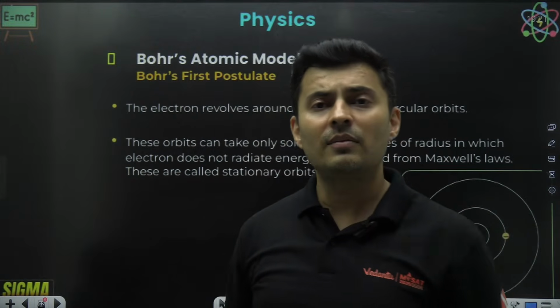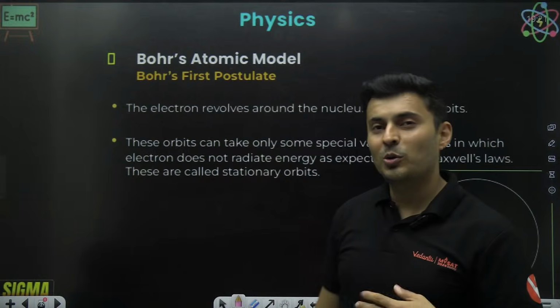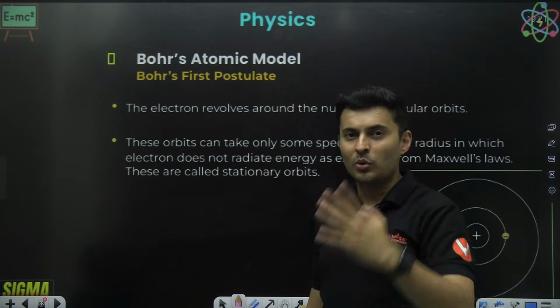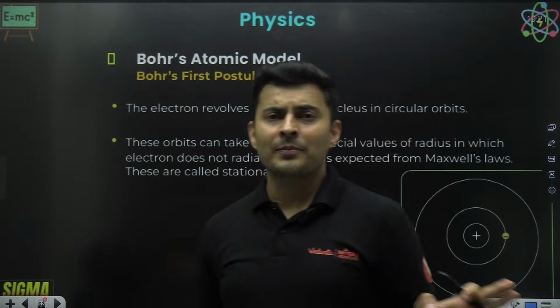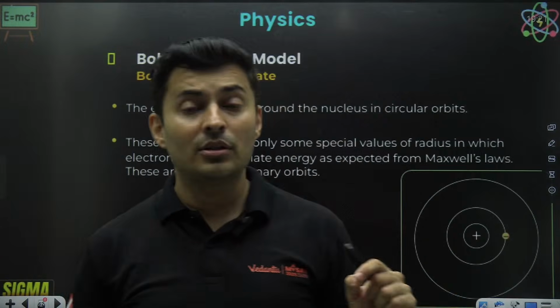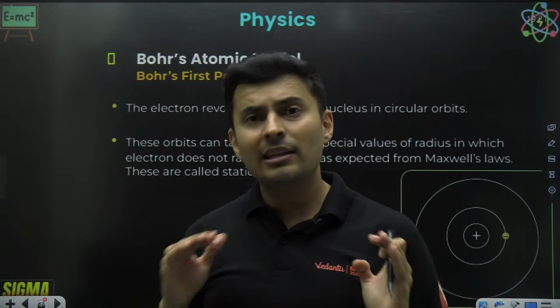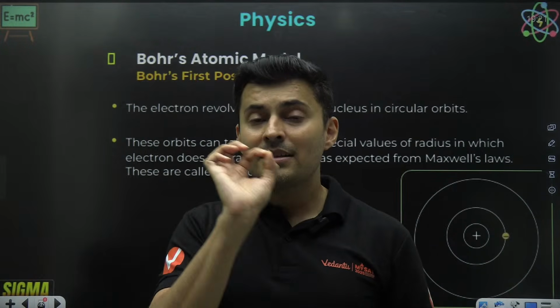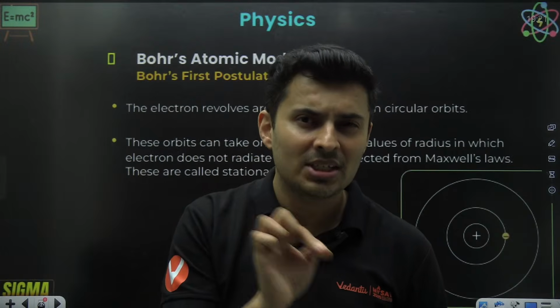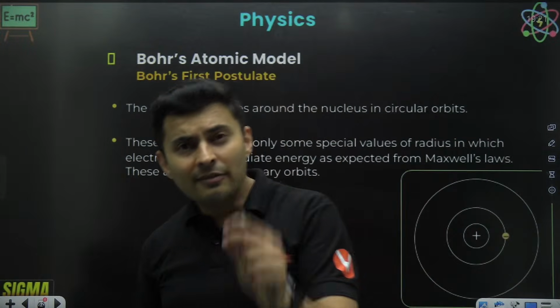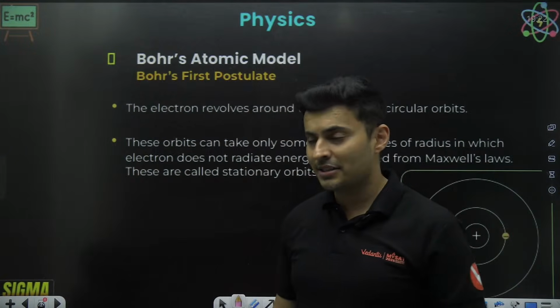That was convinced then by the next person, who is Bohr, the superhero, who told that don't worry. Actually, the electron should release energy in the normal situation, but there are very special situations in an atom where no energy gets released.